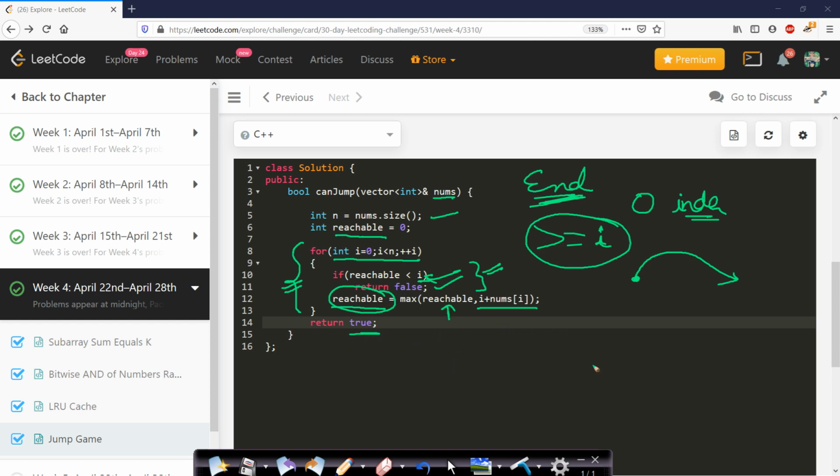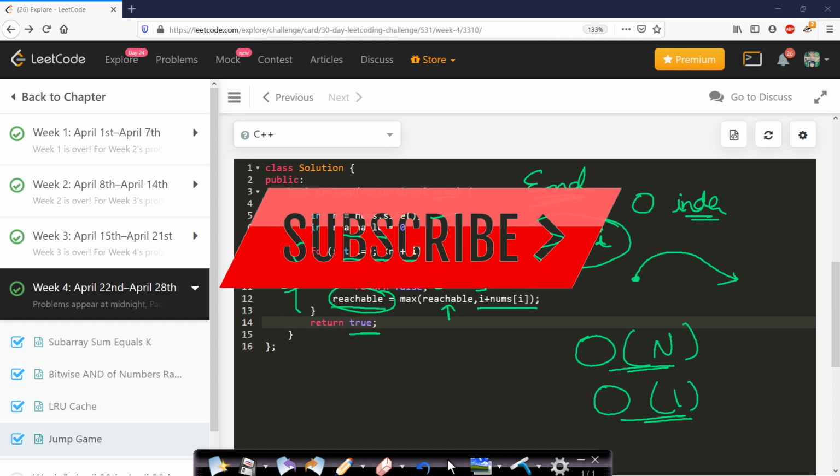So the time complexity of this entire algorithm is just O(n), since we are doing this in just a single traversal, and the space complexity is O(1) only. So I hope you were able to understand this solution, and this was a pretty simple solution.